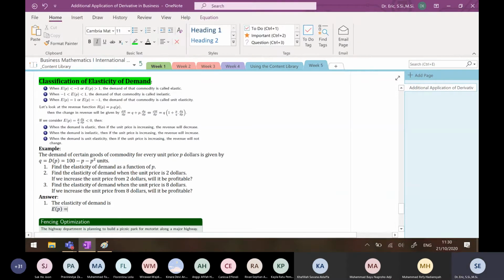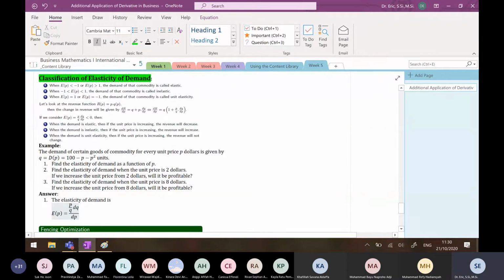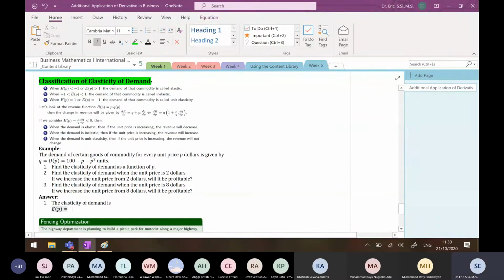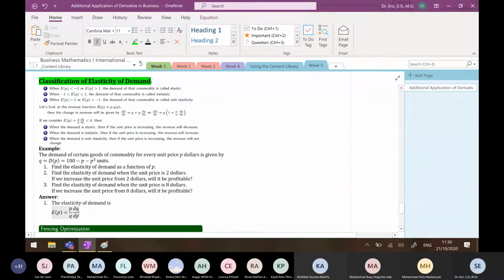EP is, I can use the formula first, P divided by Q times dQ/dP. So P is always P. Don't forget the function is always a function of P, not Q. So Q should be changed. What is Q? Q is this.